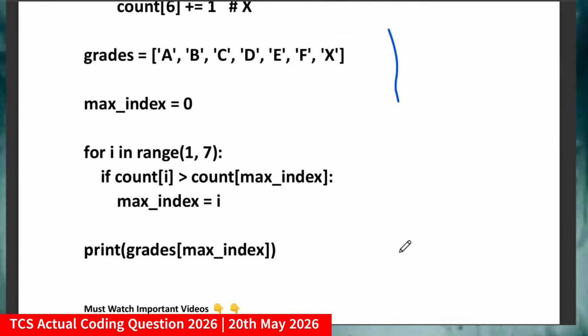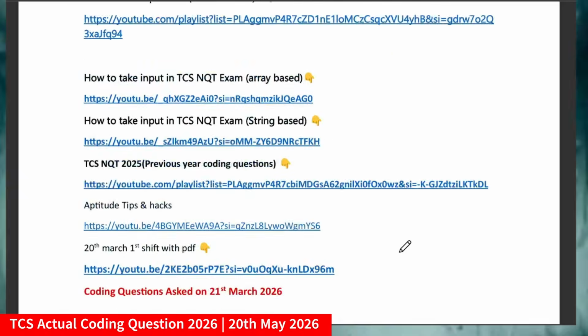Friends, in TCS many students might think that I will give difficult questions. So especially I am saying to 2027 pass out friends, start first by preparing with the basic questions, then move up the level a little bit. Go through the playlist which I have covered, and go through the preparation material which I already shared in the WhatsApp or Telegram group. If you are not in the group, you must join that. That will be really helpful for you.